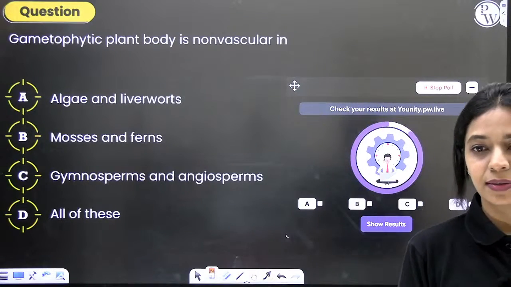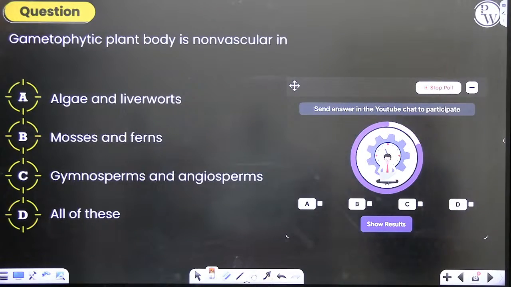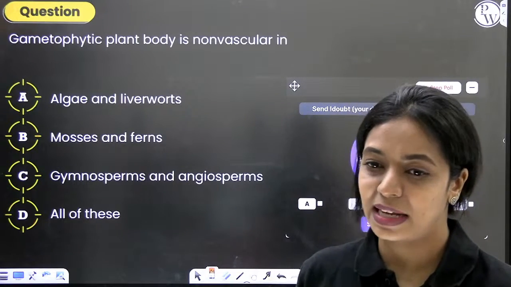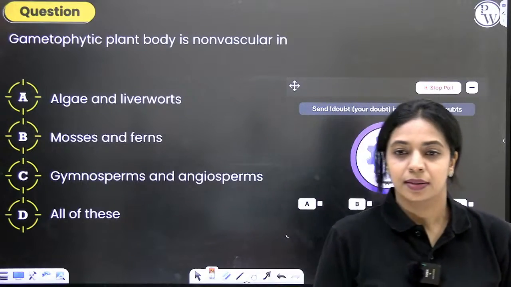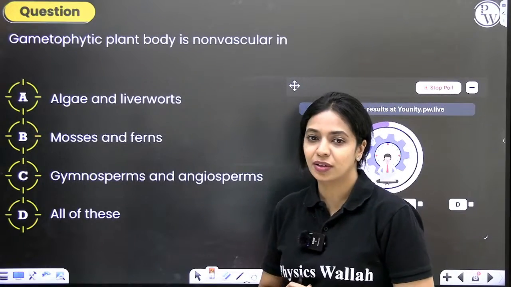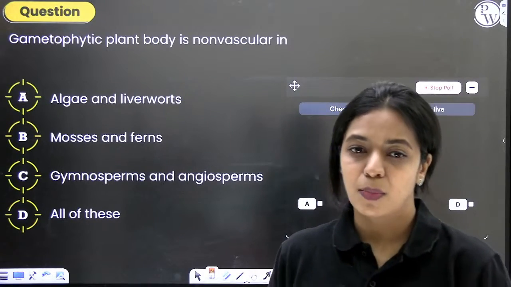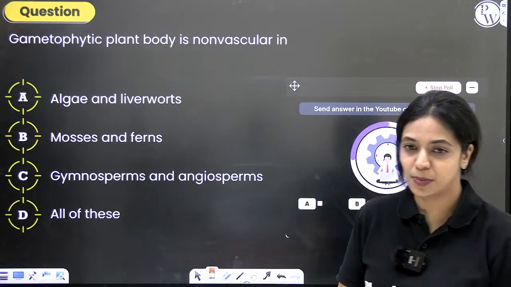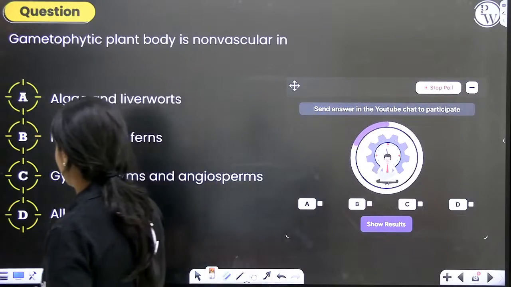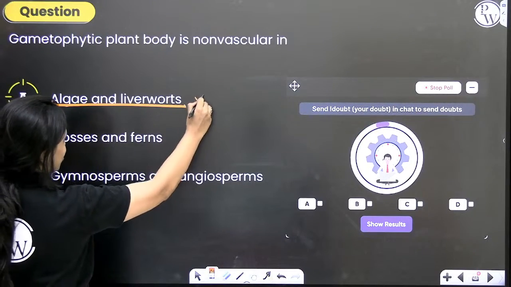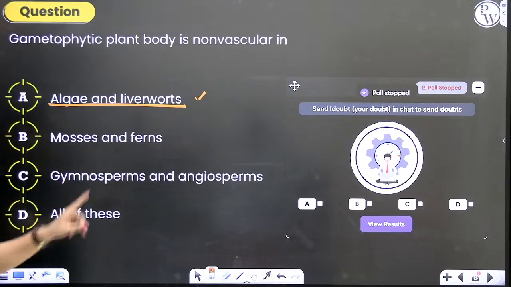Gametophytic plant body is non-vascular in... Gametophytic plant body does not have a supply of xylem and phloem. It is non-vascular in: algae and liverworts, mosses and ferns, gymnosperms and angiosperms. Algae and liverworts don't have vascular tissue, correct?